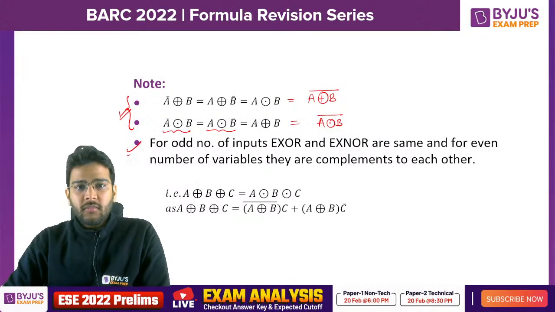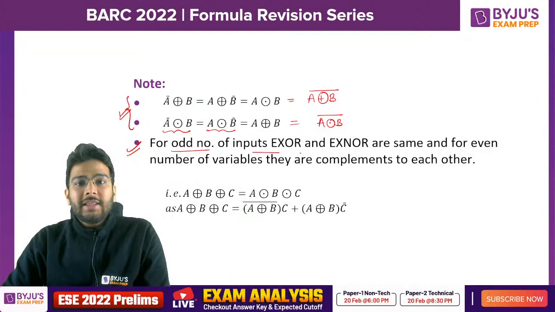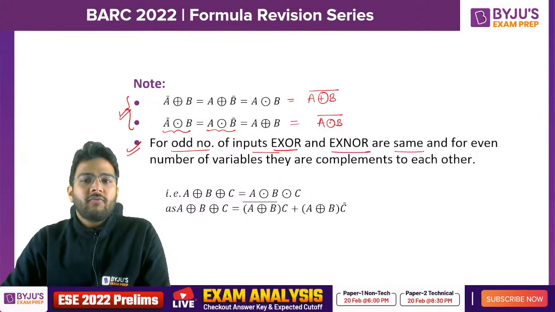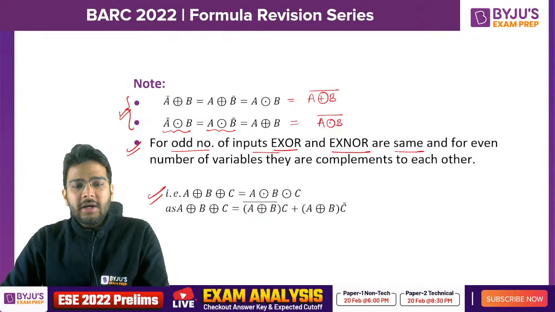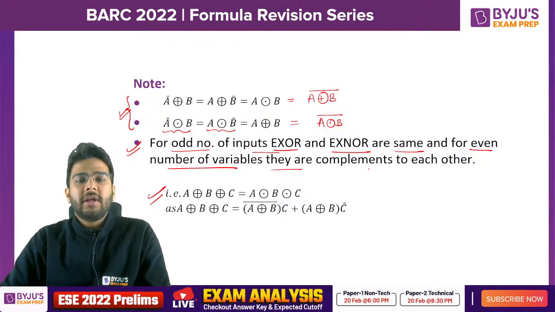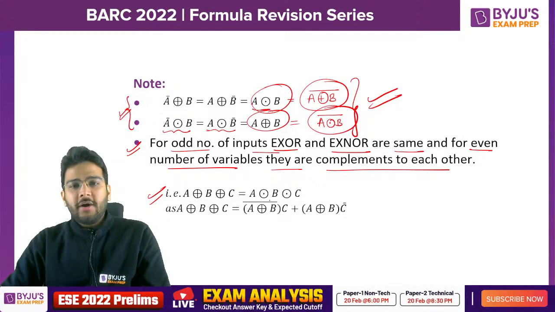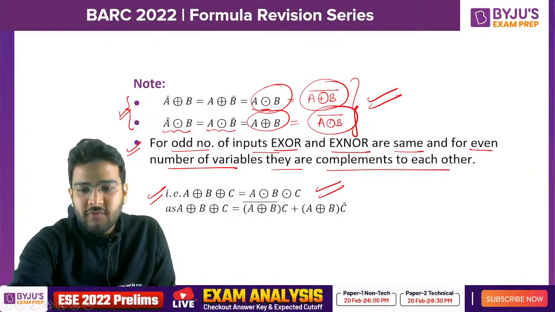Okay. This is also a very important point for odd number of inputs. So if you have odd number of input variables, in that case, both XOR and XNOR will be same. As you can see here, A XOR B XOR C, 3 Boolean variables you have here, is also equal to A XNOR B XNOR C. But in case you have even number of Boolean variables, then they are complement of each other, as you can see here. Here you have even number of variables, both are complement of each other. Clear? But if you had odd number of variables, both are same. So this is a very important property.